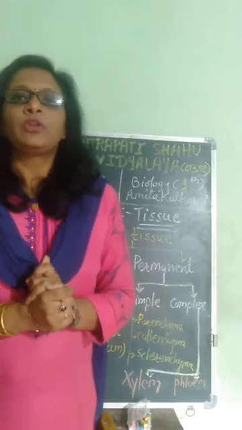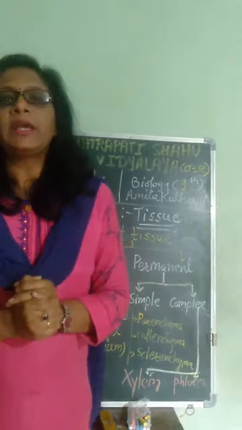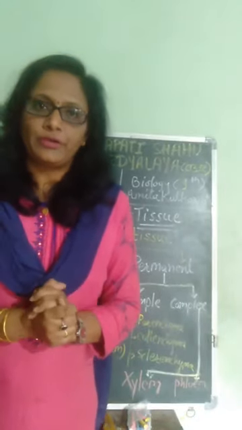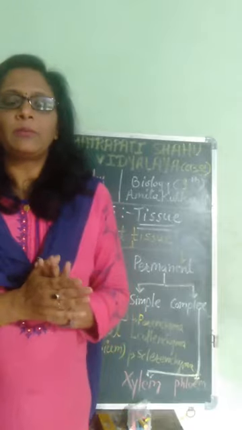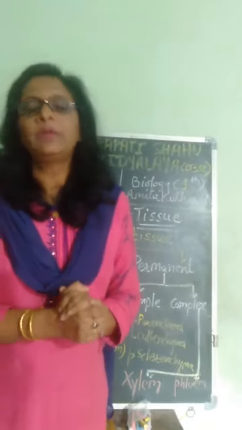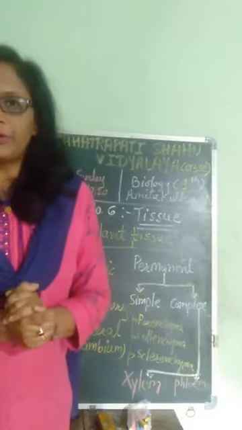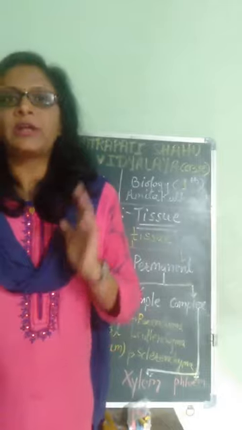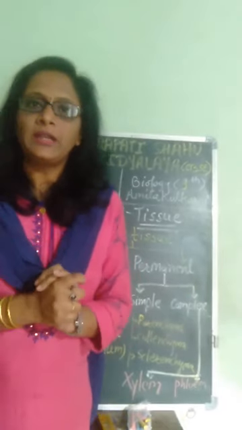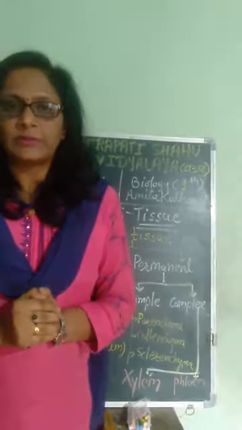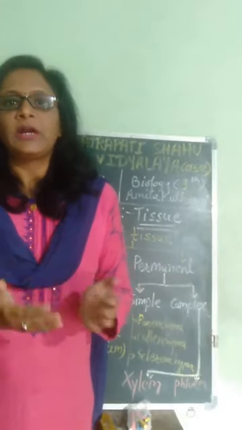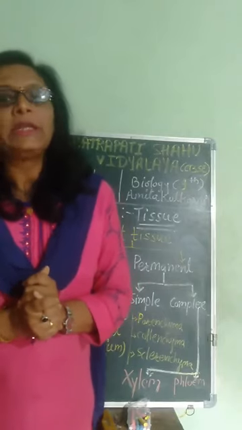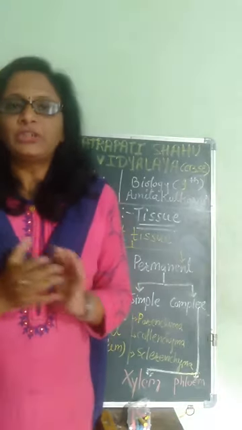With reference to the functions they perform, tissues are grouped into two different groups: plant tissues and animal tissues. They are grouped depending upon the functions they perform.